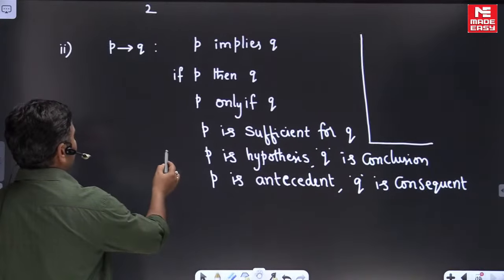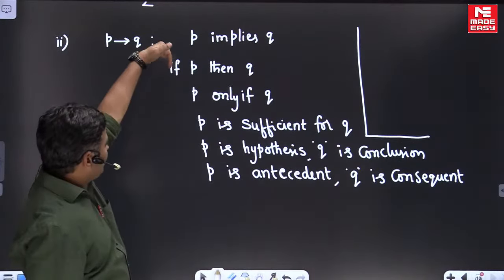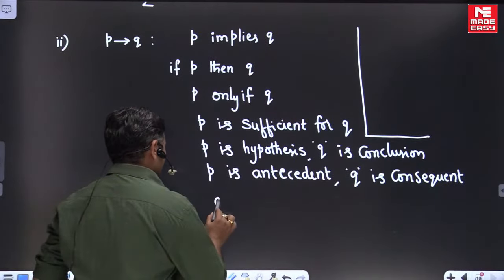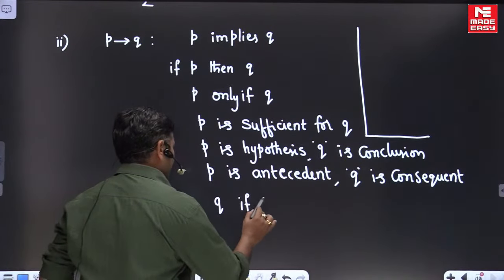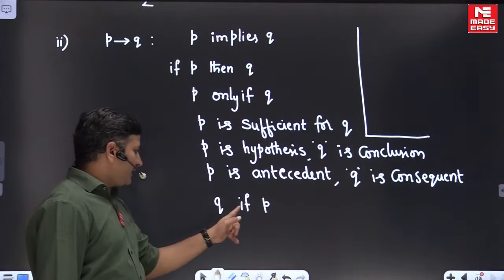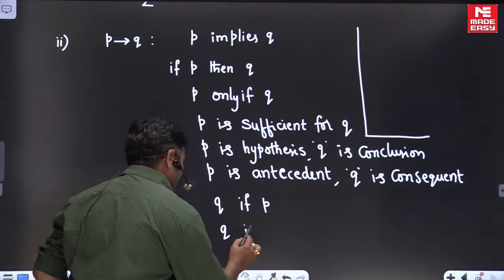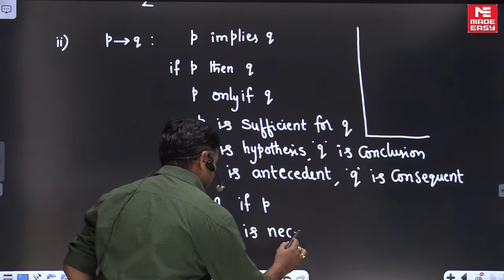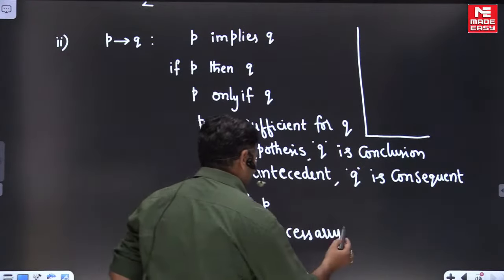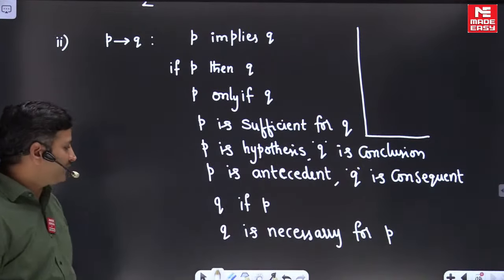Here students are getting confusion. Please listen. With respect to P, we can read like this. But if you want to start with respect to Q, you can also read like this, friends. Q if P. Clear? We can write like this, Q if P. And we can also say Q is necessary for P. Okay.